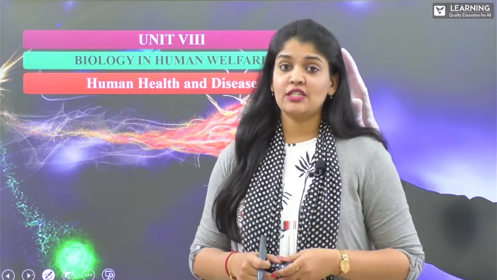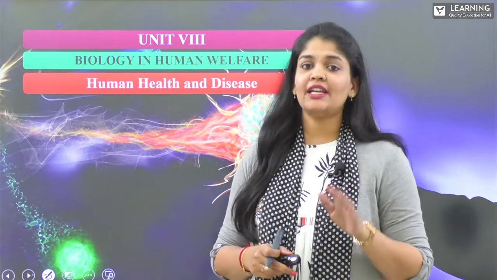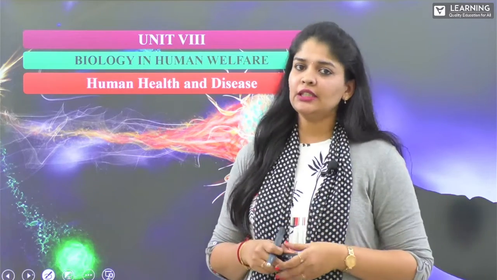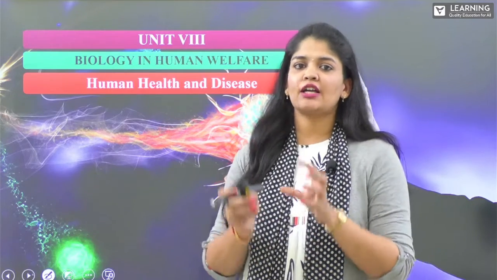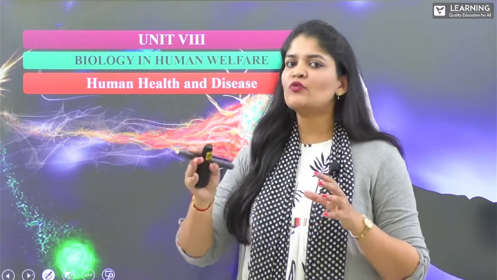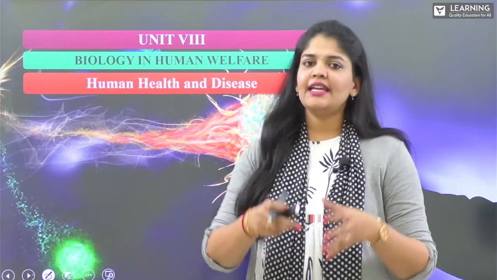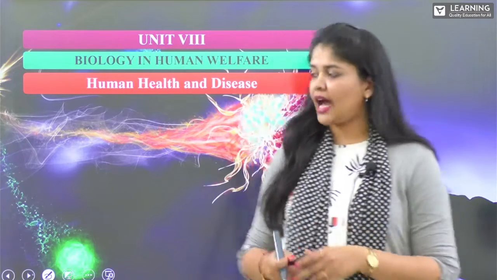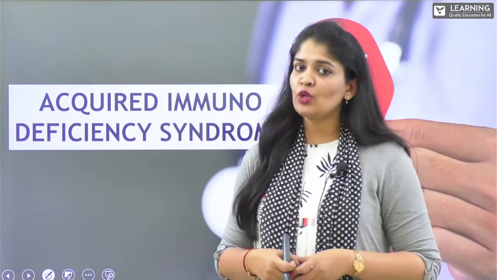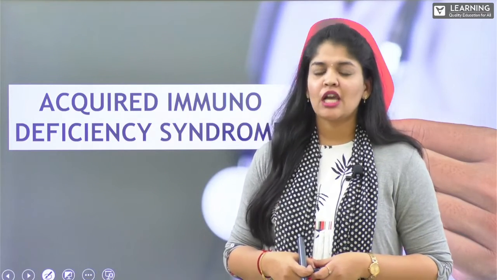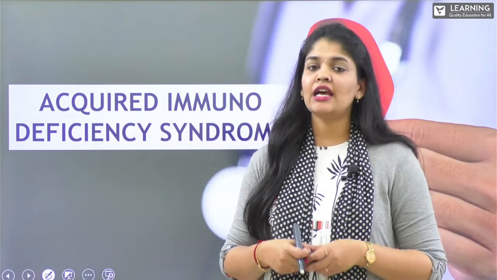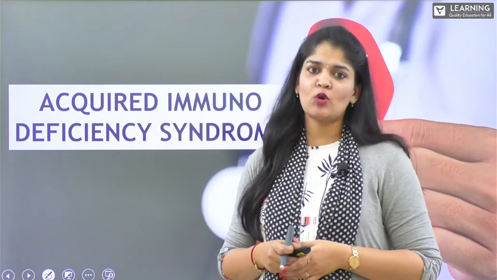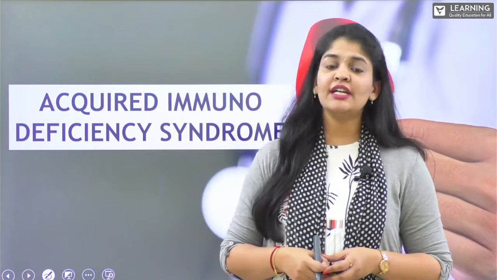From the previous session, we had a discussion about autoimmunity and we had a complete idea about how autoimmunity works in the immune system and affects our own cells and produces different types of autoimmune diseases, right? In the chapter Human Health and Diseases, let's move forward to another important topic, that is acquired immunodeficiency syndrome, which is abbreviated as AIDS. Let's understand how AIDS infects and what is the structure of the virus which is responsible for causing this acquired immunodeficiency syndrome.